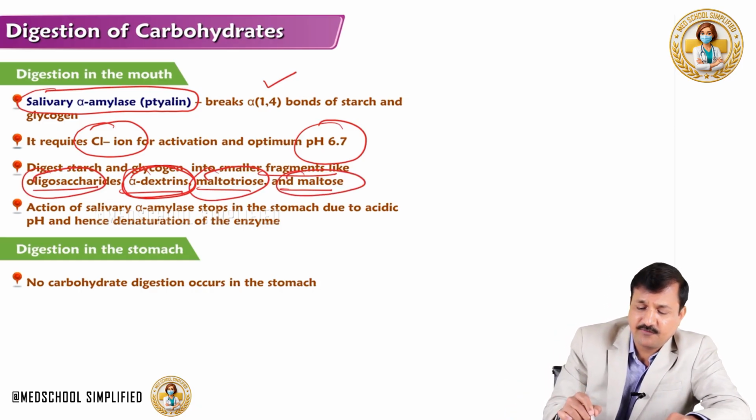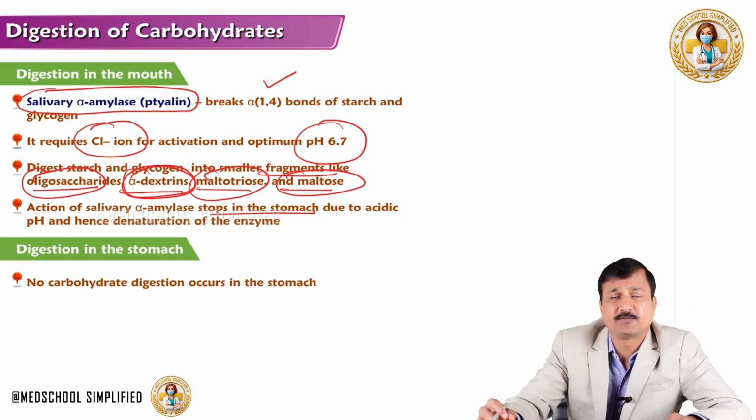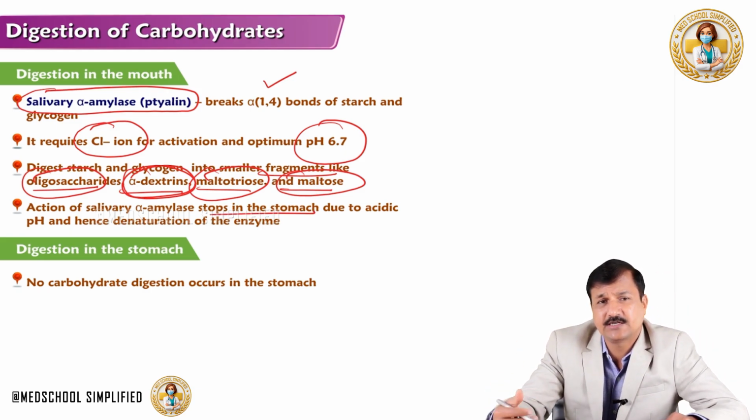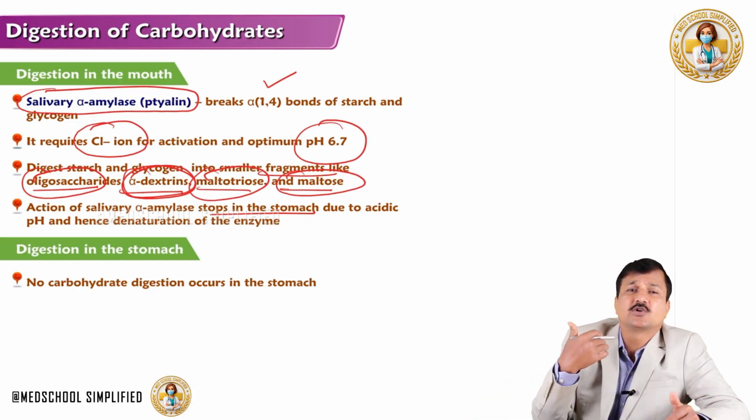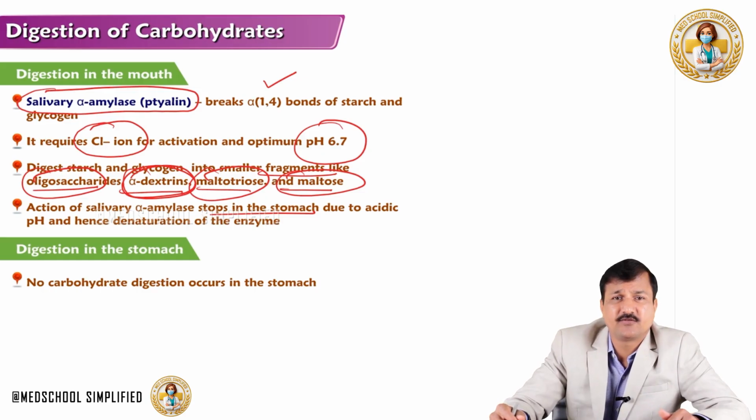The action of salivary alpha amylase stops once it reaches the stomach, because the stomach has hydrochloric acid and acidic pH, so the optimum pH is not maintained there, and it also denatures the salivary alpha amylase enzyme, thereby the enzyme stops its function.